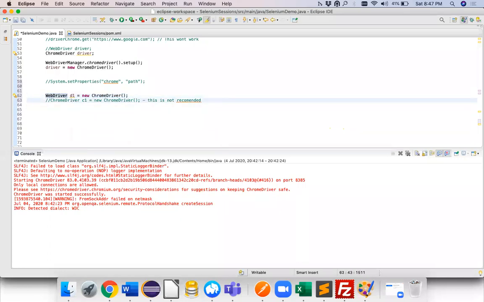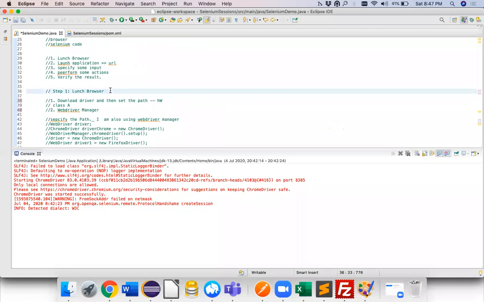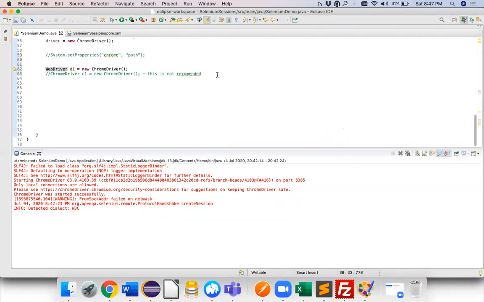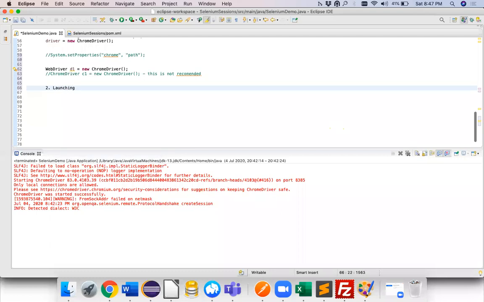So this is one of the fine reasons why this particular line is not recommended and we use this. But just a note that this line will also work. Like many of the folks said this won't work, but make sure that in interviews, if someone says that this line will work, then yes, this line will also work. Now we have covered step one. And what is step one? Launch browser. Second step is launching your application.